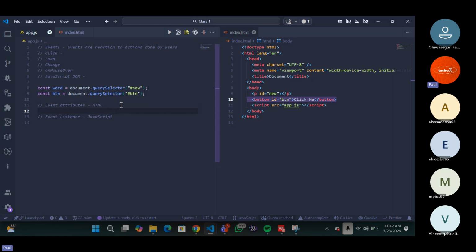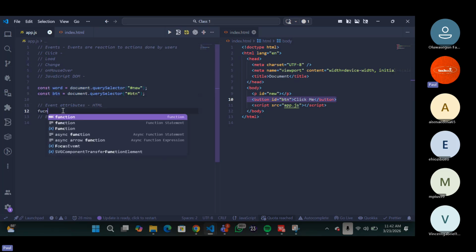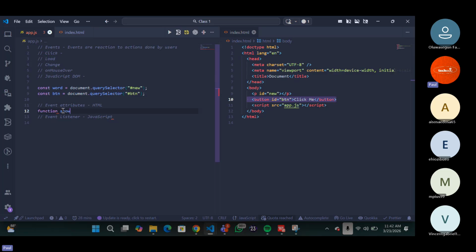Let me show what I'm saying. For instance, let's say you want to make sure this word shows after clicking this button. How will you do it? We're going to define a function, let's say showWord, and this function is going to say, whenever this particular button is clicked, you want this word to display that you just clicked. So how do you do that?